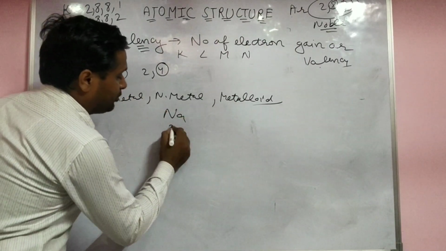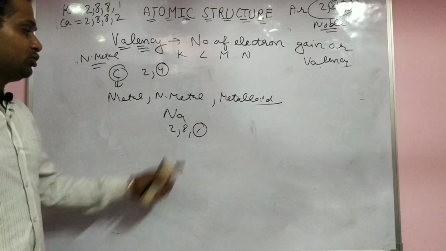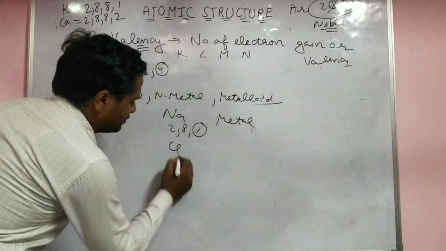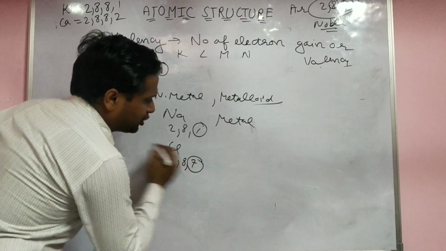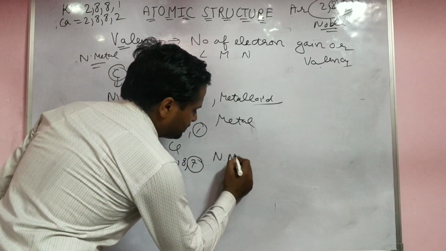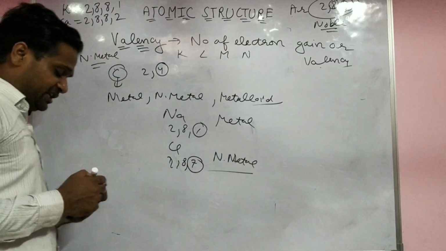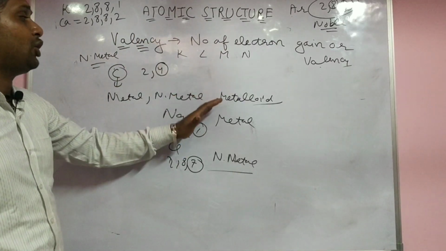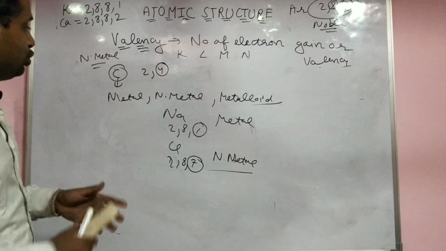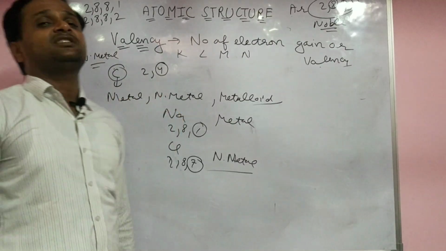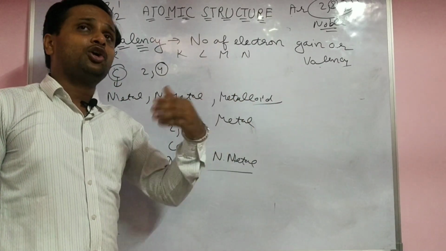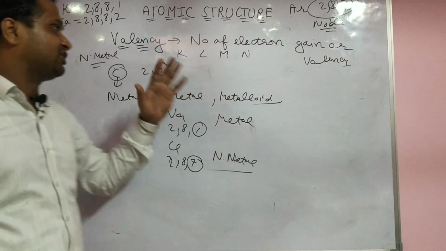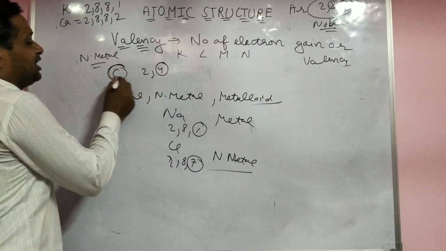Actually, is sodium a metal or non-metal? See there, 2 8 1. It loses 1 electron, which means it is a metal. And another example, chlorine 2 8 7. It gains 1 electron, which means it is a non-metal. So you are very easily able to find out. Now you try to find out what is the metal, non-metal, and metalloid. The one that loses the electron is called metal. The one that gains the electron is called non-metal. The one that does not show the behavior of either is called metalloid, which can take 4 and give 4. But here carbon is an exceptional case.